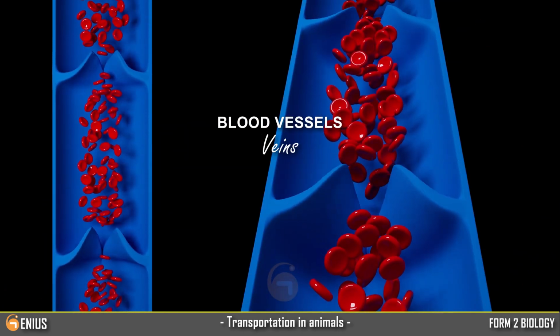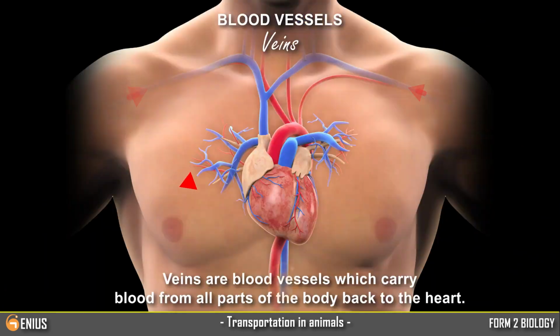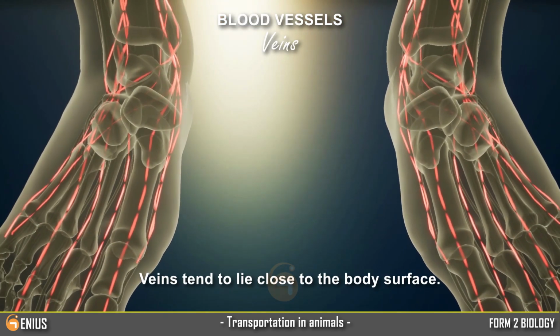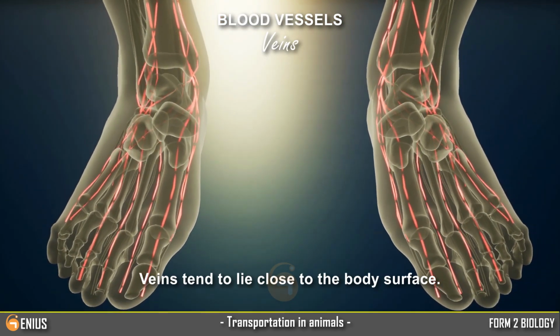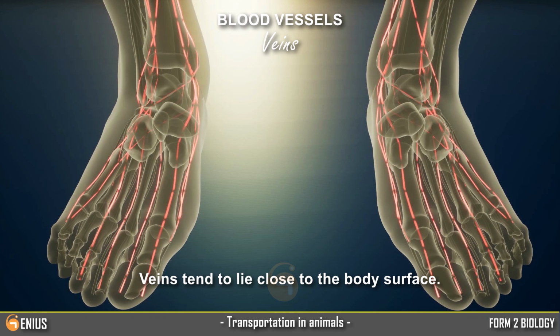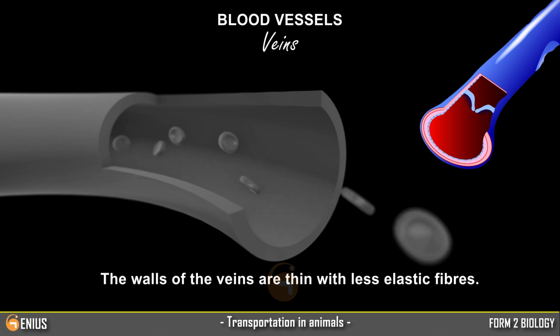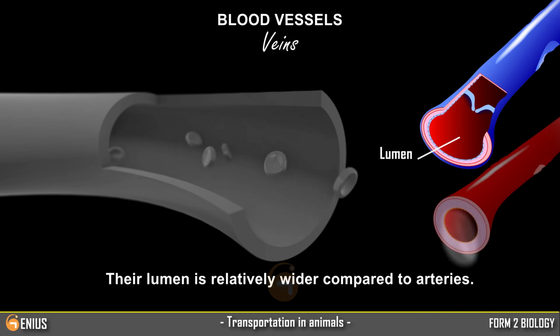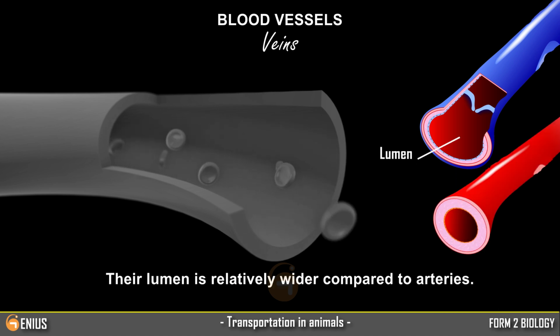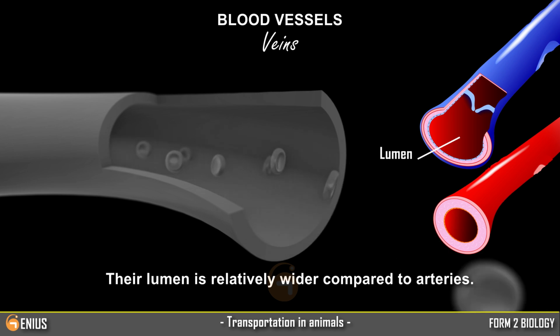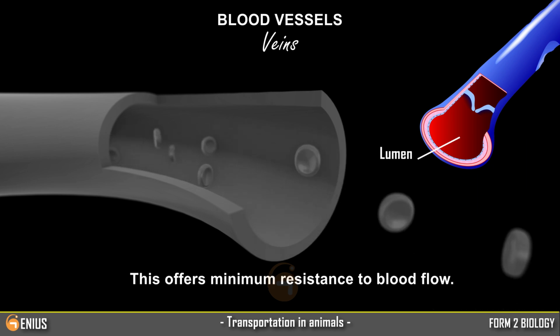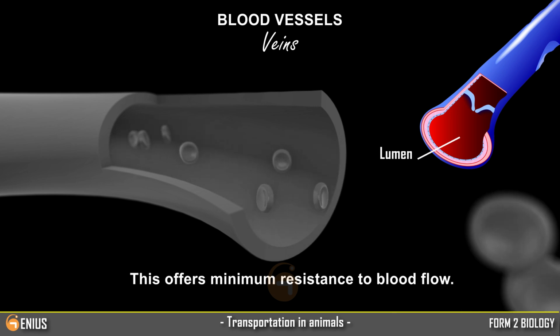Veins. Veins are blood vessels which carry blood from all parts of the body back to the heart. Veins tend to lie close to the body surface. The walls of the veins are thin with less elastic fibers. Their lumen is relatively wider compared to arteries. This offers minimum resistance to blood flow.